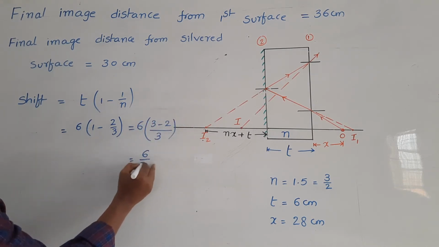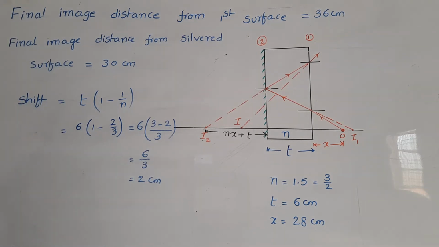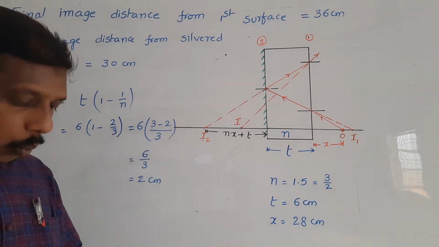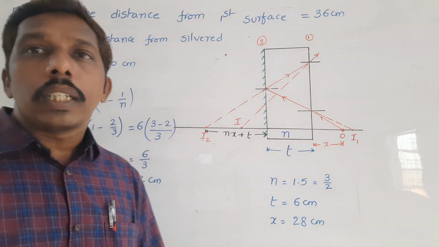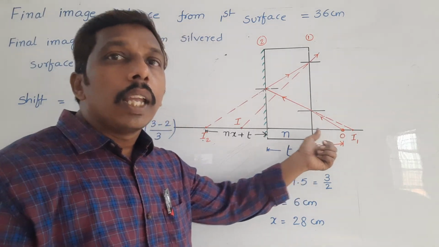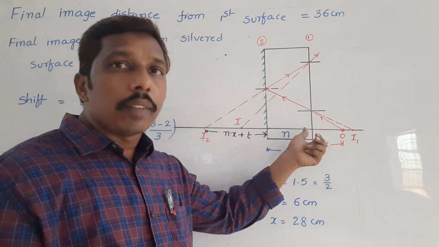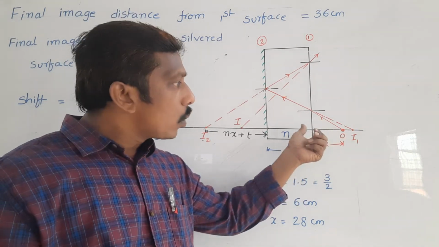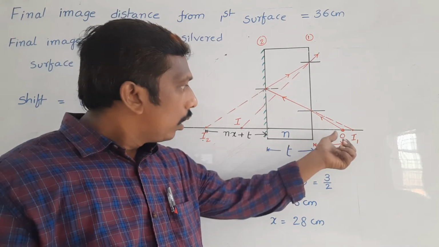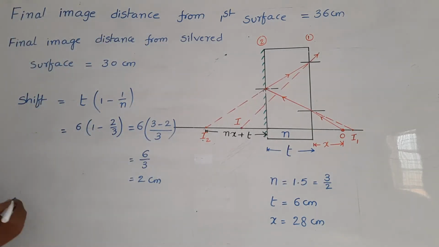So that is equal to 6 by 3. 2 centimeter shift will take place. In which direction does the shift take place? The shift always takes place in the direction of the light ray. So the light ray is traveling towards left. That's why it also shifted towards the mirror by 2 centimeters.